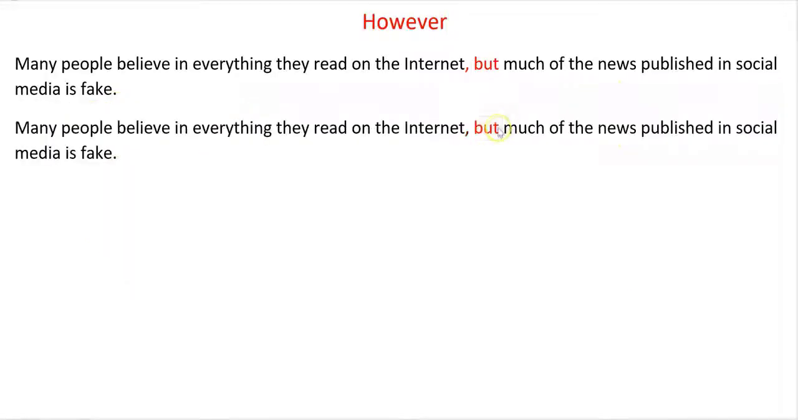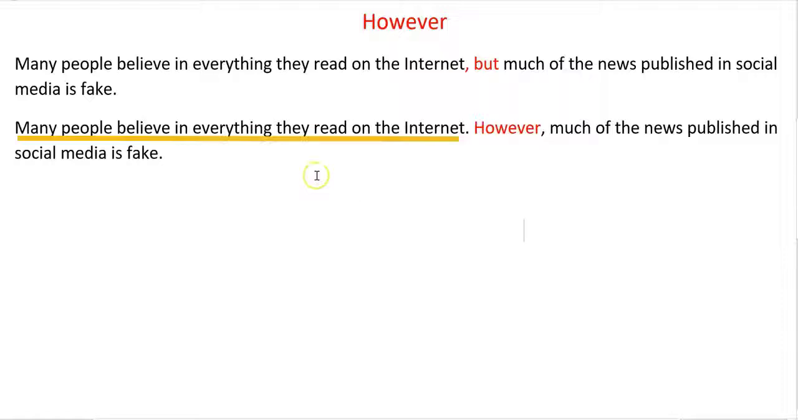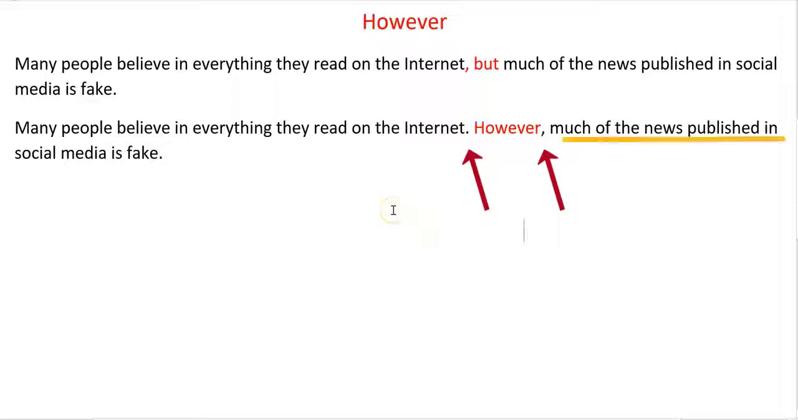Period. Now, we can replace the word but with however. We use a period, the word however, and then a comma. Many people believe in everything they read on the internet. Period. However, comma, much of the news published in social media is fake.